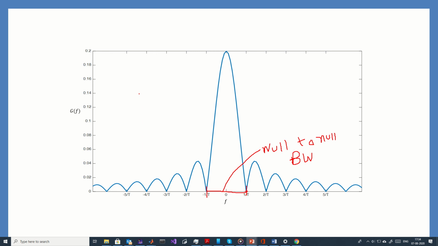Because when the amplitude is reduced by 1 over root 2, the power will reduce to half. So for this signal, thankfully the maximum amplitude is 0.2, and as we all know, 1 over root 2 of 0.2 is 0.1414, so approximately the 3 dB points will be these, and the 3 dB bandwidth, sorry, this is slightly inaccurate, but I hope you get the idea that the 3 dB bandwidth will be given by this.